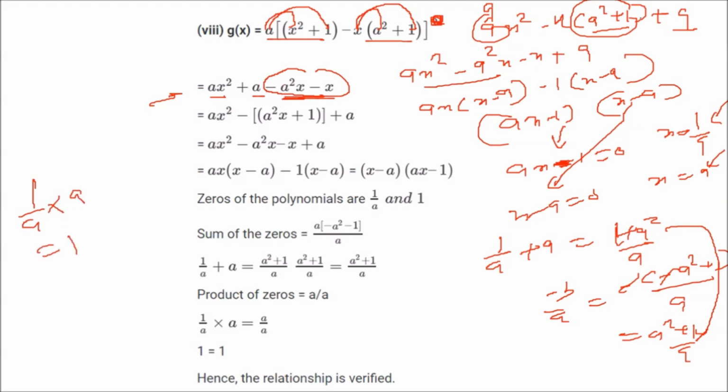And what is the formula? That is, multiplication is c by a. What is c here? a. And what is a here? a. So a by a is 1. So you get 1 and 1, verified.